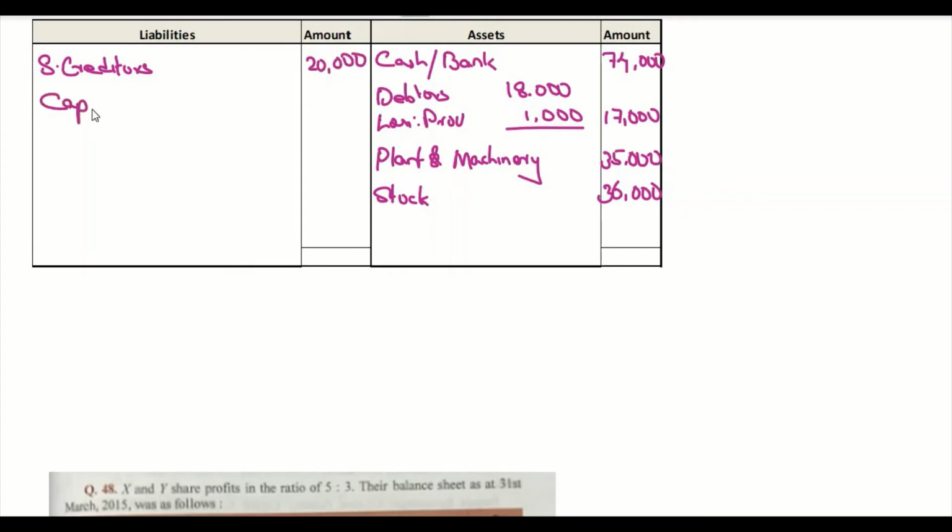And capital: Vimal, Nirmal and Kailash. So Kailash is bringing 40,000 as his capital, so we know it is 40,000.